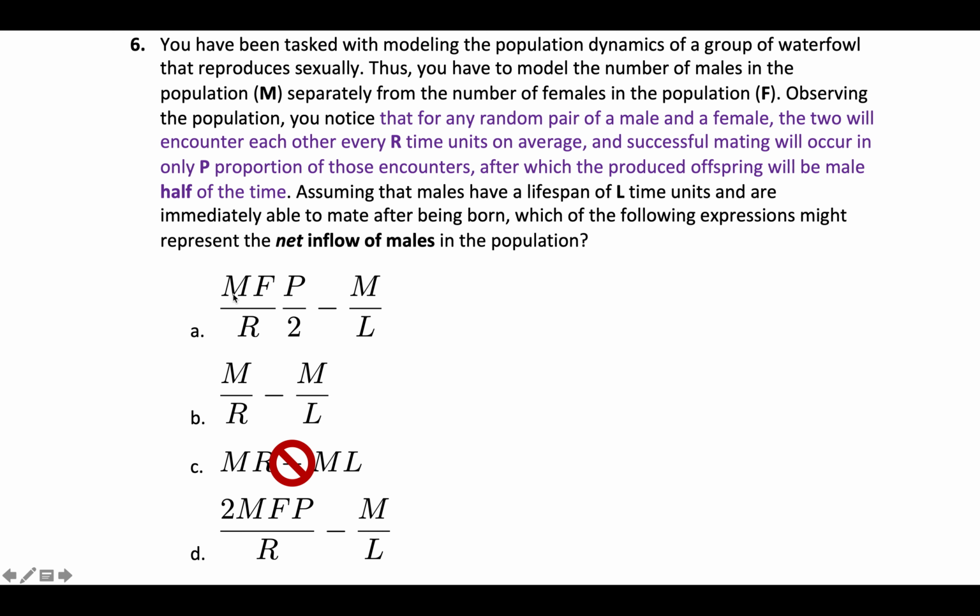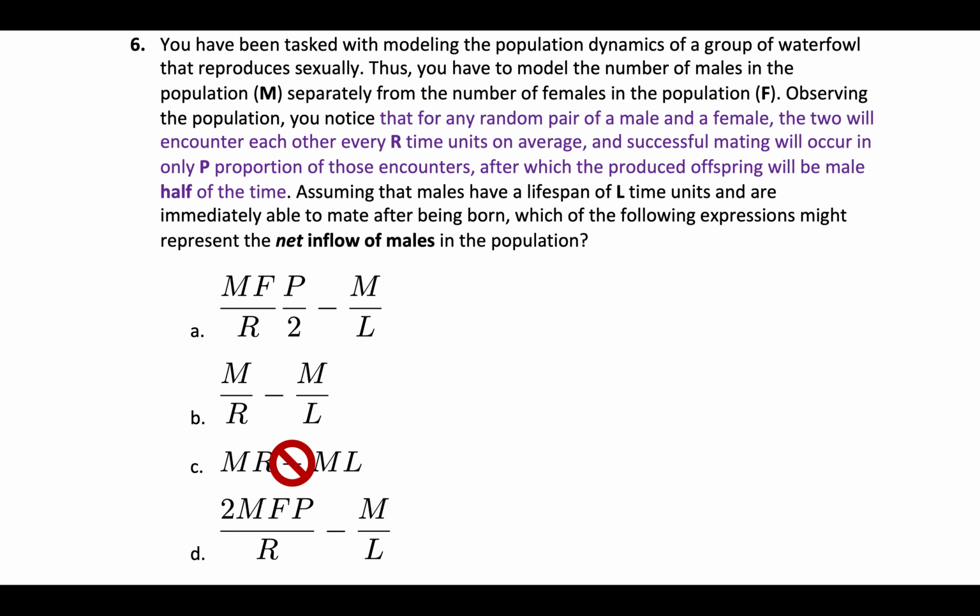How many pairs of males and females do I have? Well, there's M times F pairs of males and females. And so those pairs almost become like the new population unit. So you're saying of all those pairs, how often does any one of those pairs actually reproduce? Well, that happens every R time units. So it's like we have an inflow of M times F divided by R.